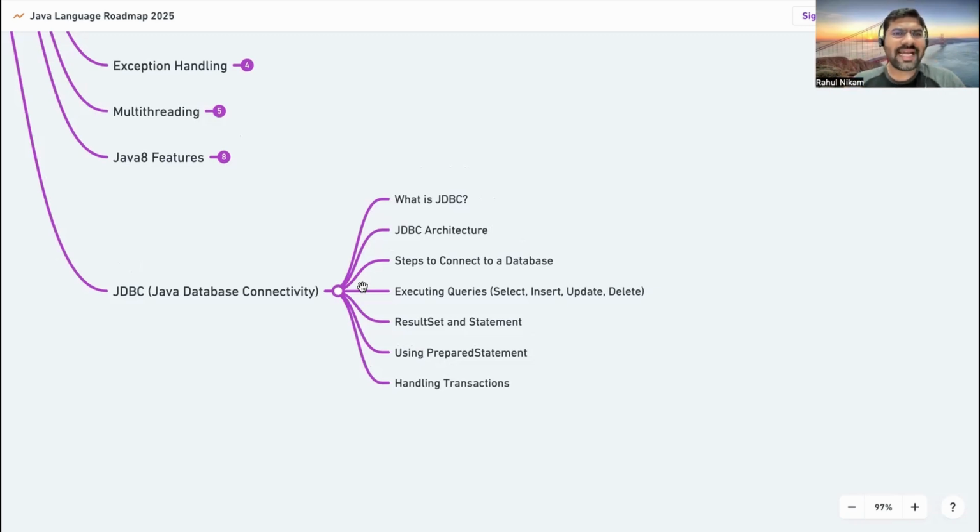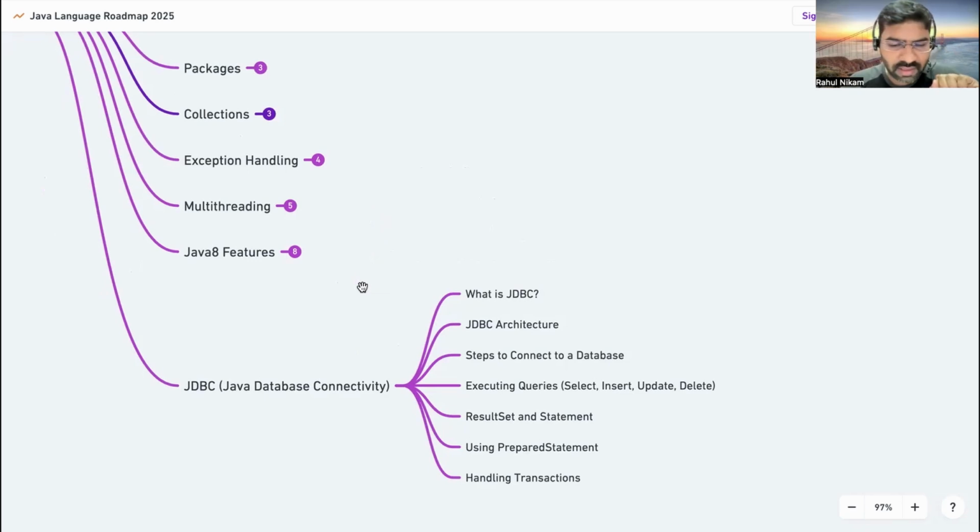So those are quite enough topics to start your journey as a backend developer or a full stack developer. If you feel I missed any topics, please write down a comment.